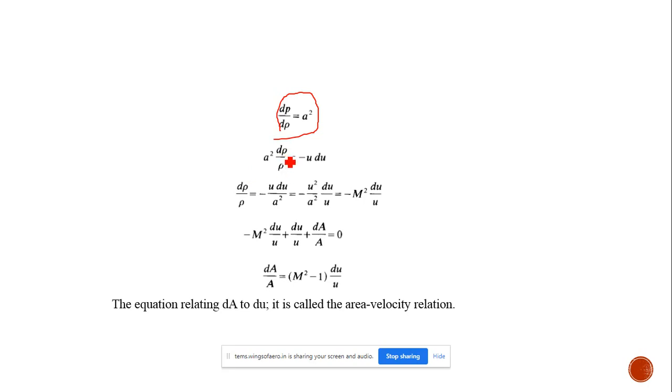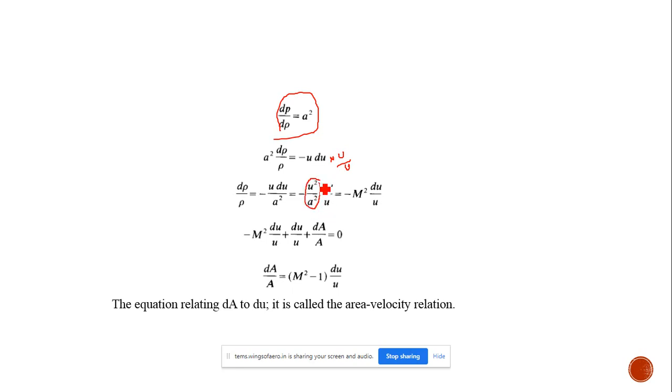So a square into d rho by rho equal to minus u into du. So we can straight away put d rho by rho equal to minus u into du divided by a square. By multiplying and dividing by u, we can write u square by a square.